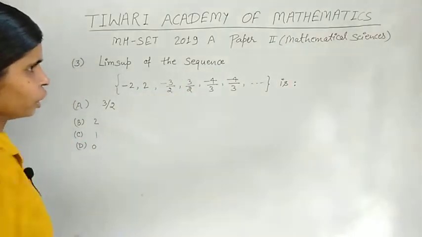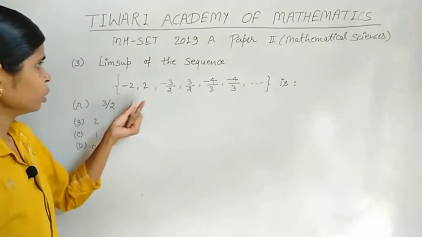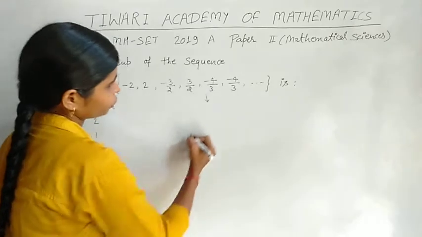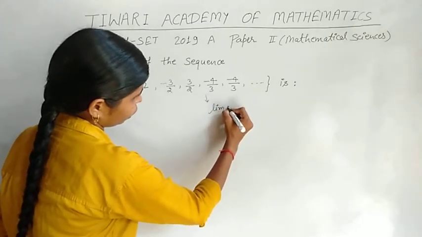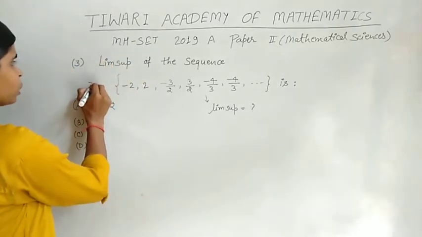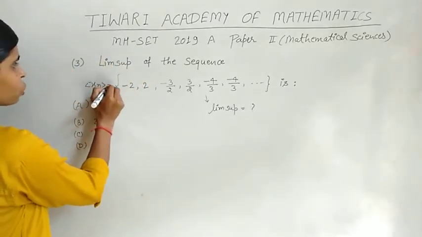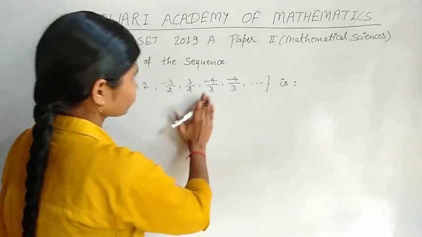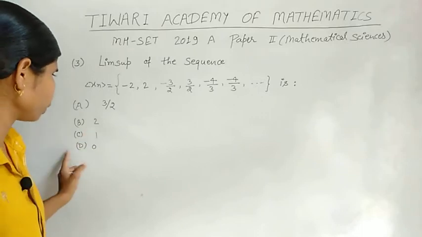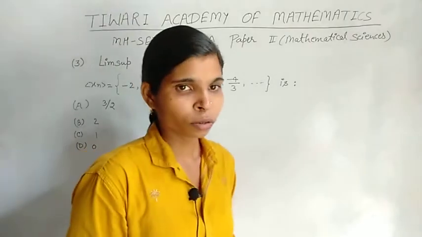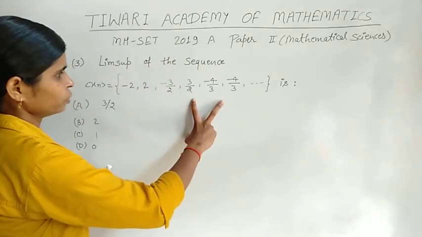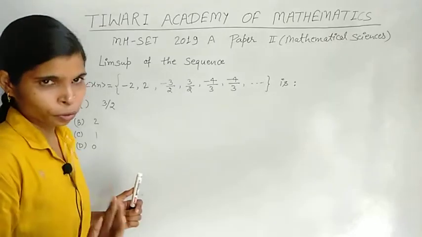A sequence is given and we have to find its limit superior. Let us suppose that the sequence is x_n equal to this. For the limit superior, option first is 3/2, option second is 2, option C is 1 and option D is 0. In this type of question, we break the sequence into even and odd terms.